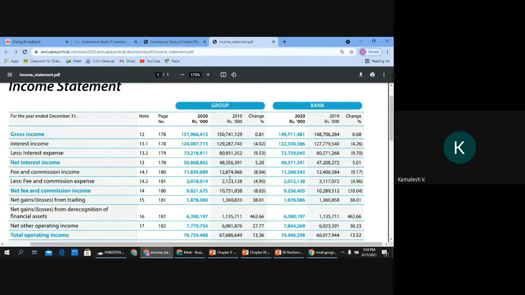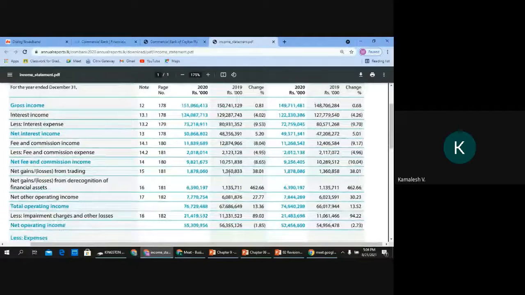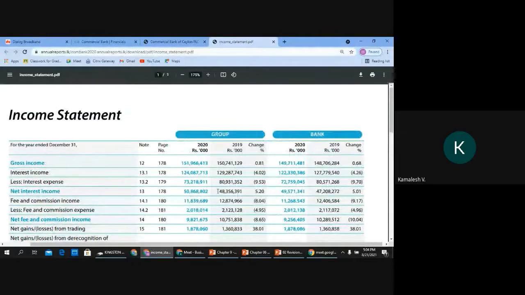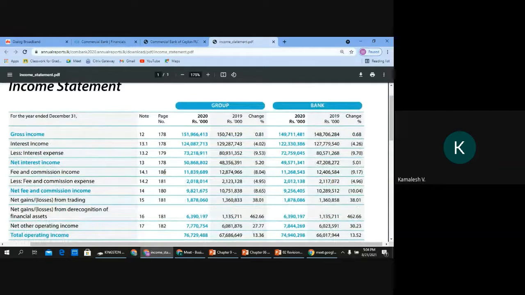You might be seeing this for the first time in a statement, but this is how numbers are presented. When you do credit appraisals or credit evaluations, you might get financial statements of companies like this. Before going into details of the financial information, you need to know these basics: for which period it is, what the currency is, what the level of rounding is, and what this figure actually means.